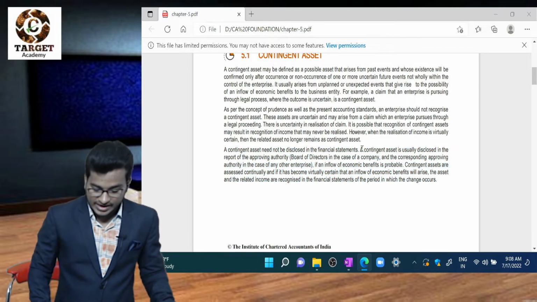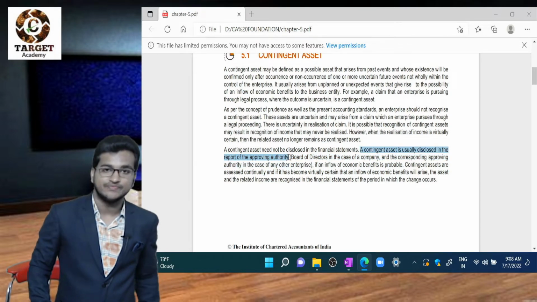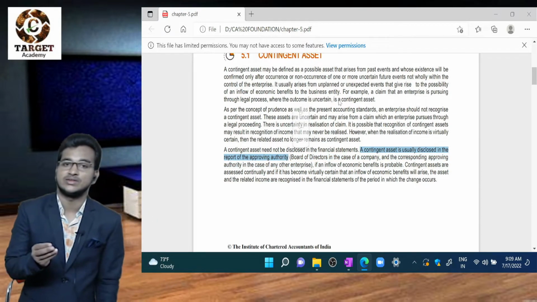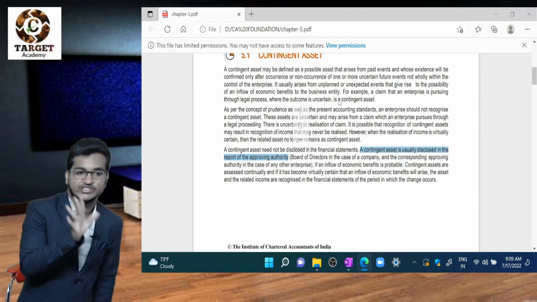But a contingent asset is usually disclosed in the report of the approving authority.